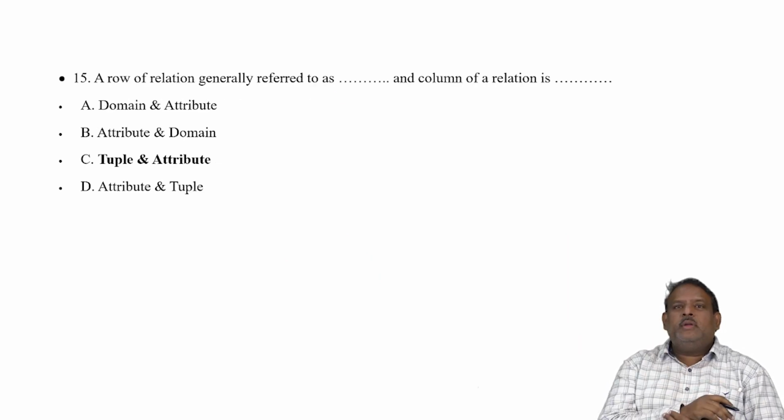Okay. Next question. A row of a relation is generally defined as what? What is a row and what is a column of a relation?